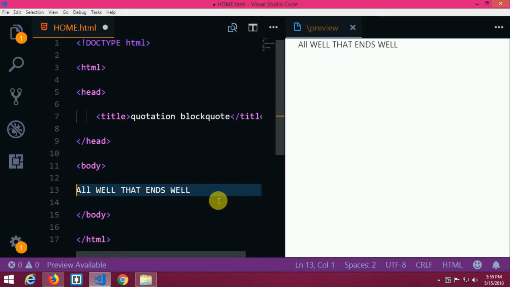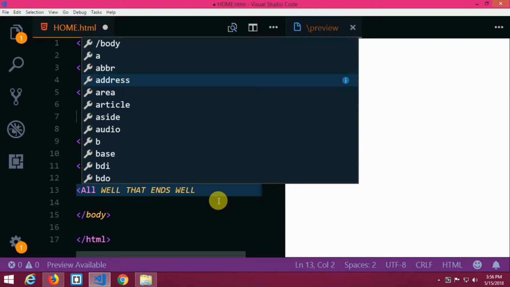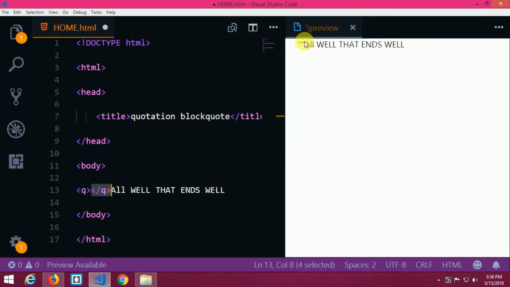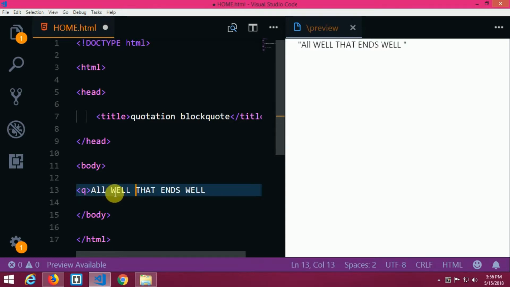For that, HTML gives us a tag called the quotation tag. So just apply Q and close it. So this is the tag. You could see now that there are two quotes because I have enclosed it here itself. So I'll cut it, and you could see that Visual Studio Code has already applied them for me. So let me go and paste it there. So I filled this quote with quotation marks at its front and back by using the HTML quotation tag.